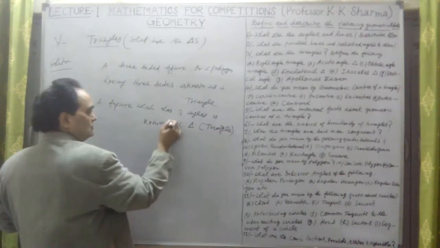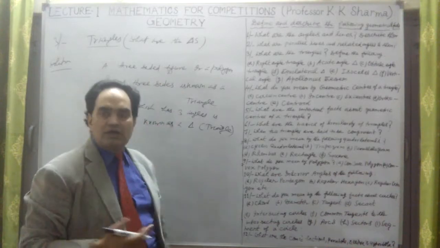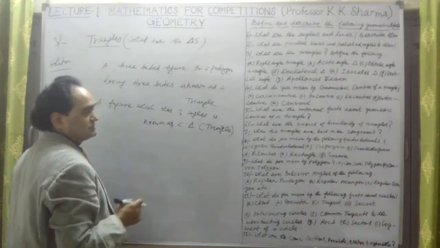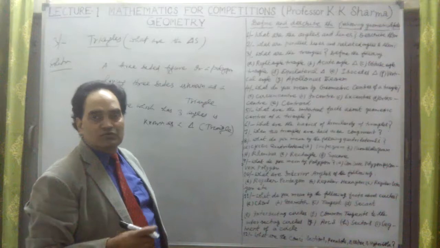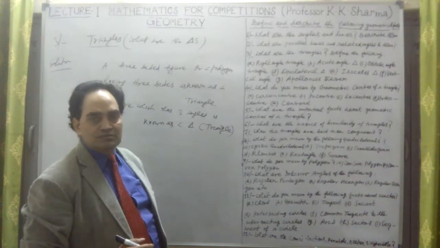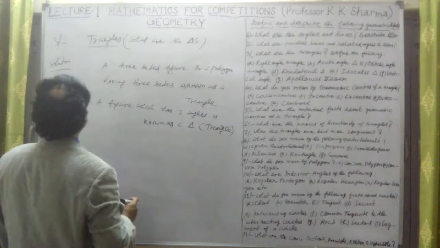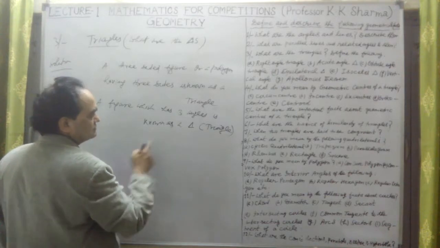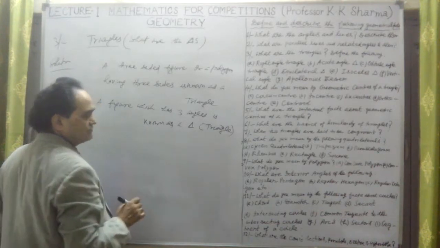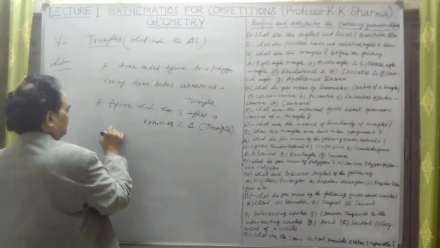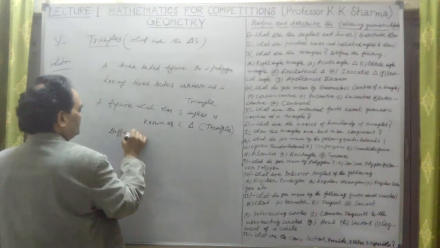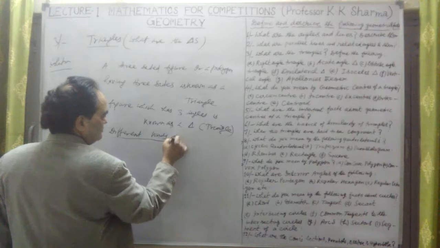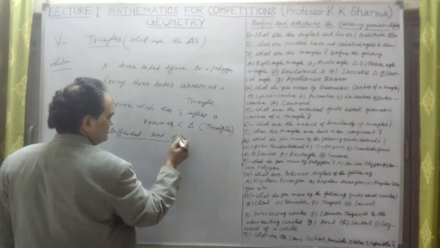Some facts about triangles I am talking about are very important. Questions based on them are being asked, but the axioms based on them are not known to the competitors. So let me take these facts one by one. A figure which has 3 angles is known as a triangle. That is the definition. Different kinds of triangles are there.